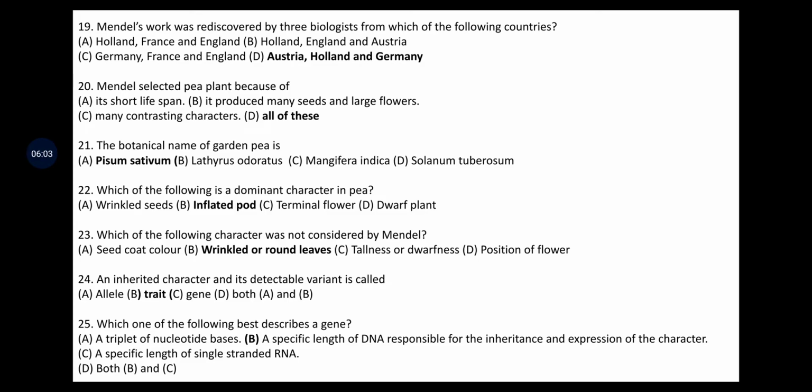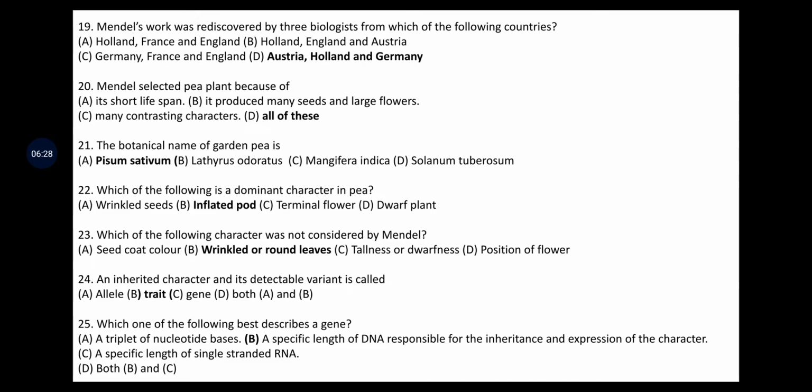Let us move to the next question. Mendel selected pea plant because it has short lifespan, produces many seeds and large flowers, and has many contrasting characters. All the answers are true. Botanical name of garden pea is Pisum sativum. Dominant character in pea is wrinkled seeds, inflated pod, terminal flower, dwarf plant.